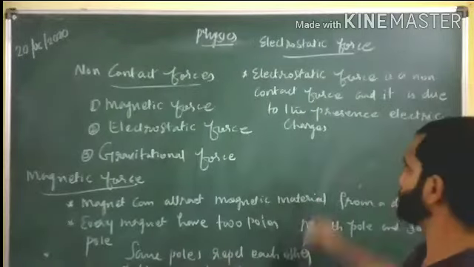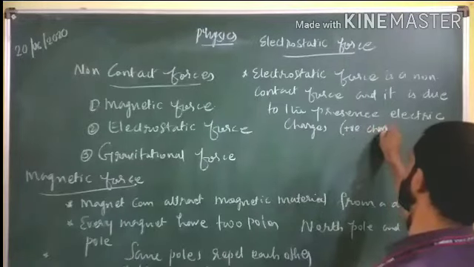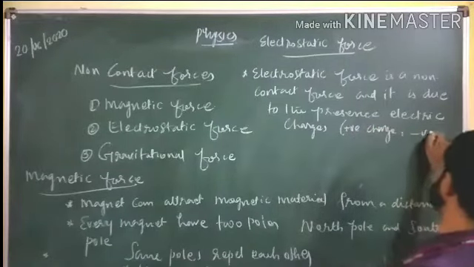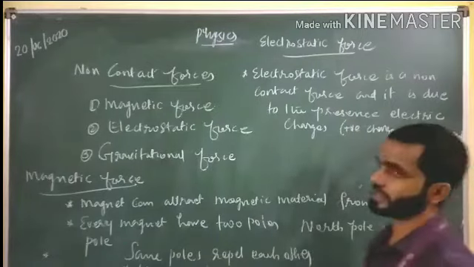What are the two types of charges? Positive charge and negative charge. These are the two charges, positive charges and negative charges.